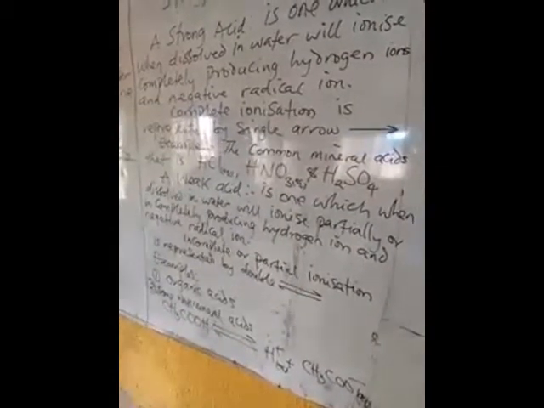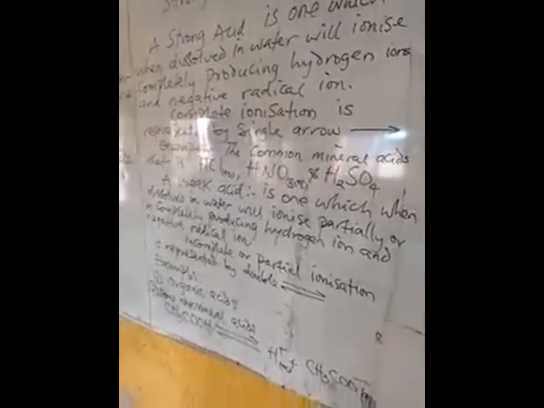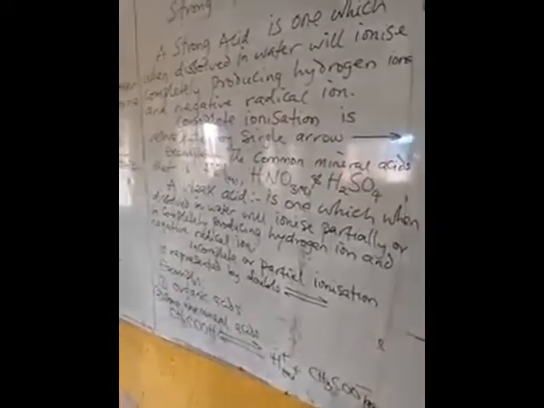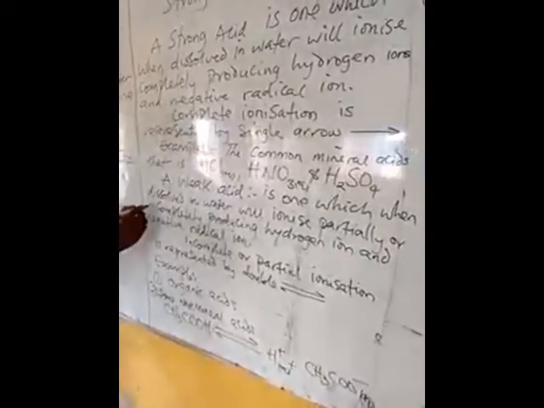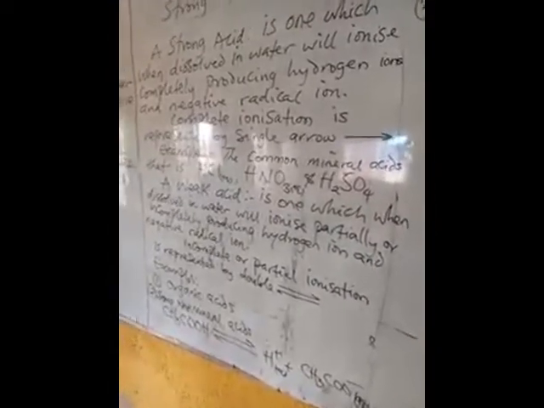Now, a weak acid is one which, when dissolved in water, will ionize partially or incompletely, producing hydrogen ion and a negative radical.